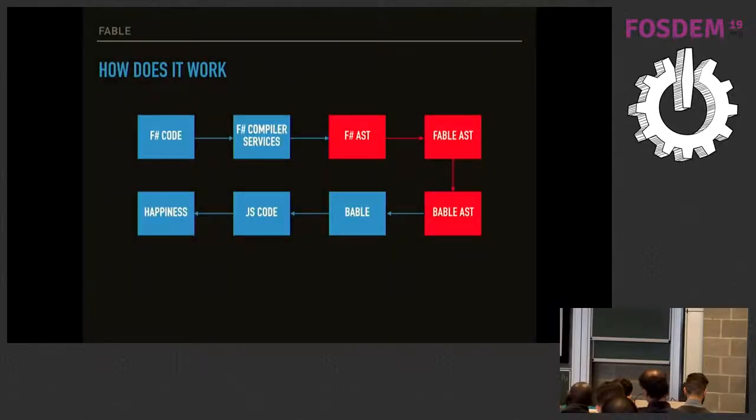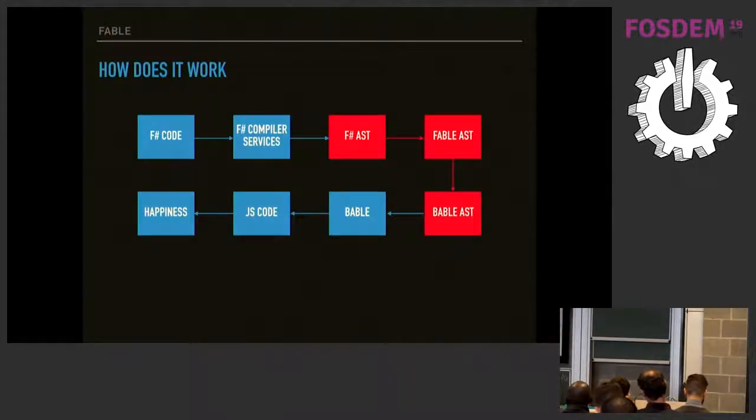So how does it work? It takes F# code, then using something called F# compiler service. F# compiler service is a fork of the F# compiler that's created just for tooling. It's community maintained. It creates an F# abstract syntax tree, then it transforms the F# abstract syntax tree to the Fable abstract syntax tree, and then to the Babel abstract syntax tree. And then it feeds this Babel abstract syntax tree to Babel.